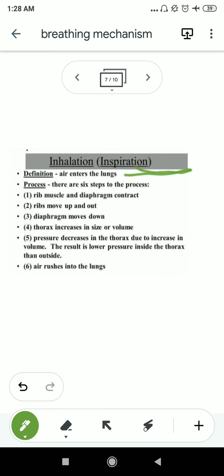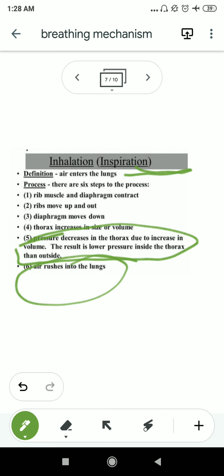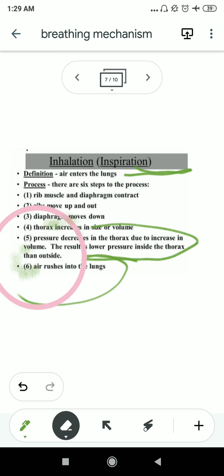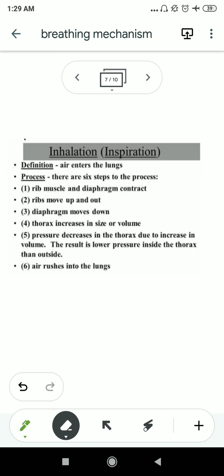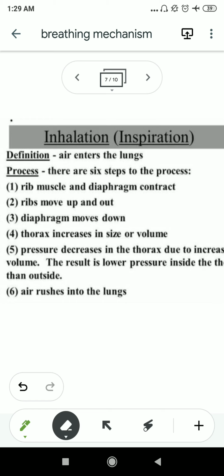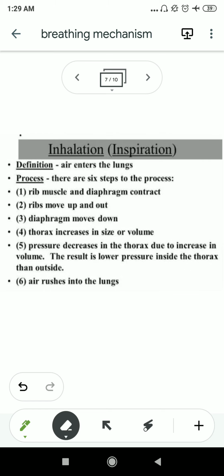The result, it is a very important point, see point number 5. Pressure decreases in the thorax due to the increase in volume. The result is lower pressure inside the thorax than outside. I already discussed this. Then air rushes into the lungs. This is the overall scenario of the process of inhalation. You can actually copy all the slides, because all the slides are very important for you.